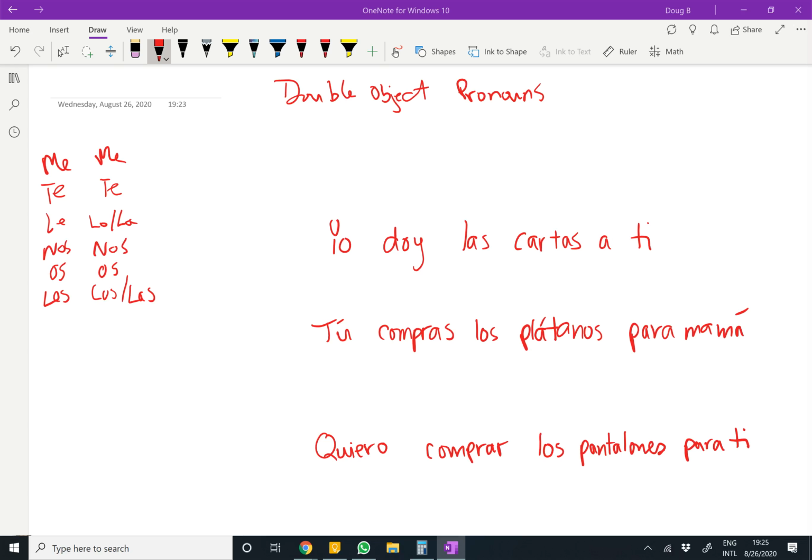Hola clase, today we're going to take a look at double object pronouns. This is when you have a direct and an indirect object together.